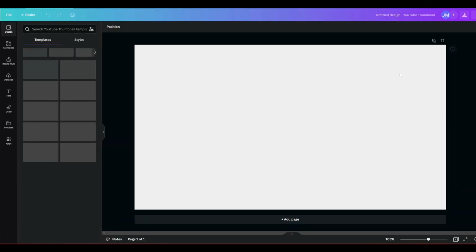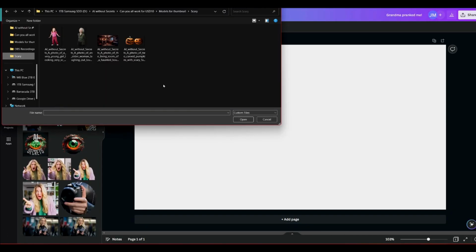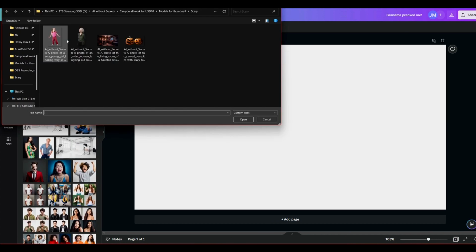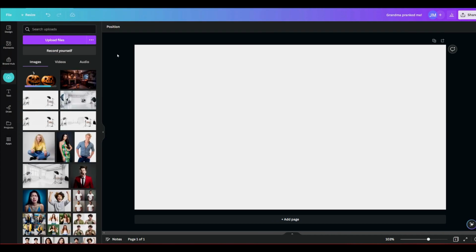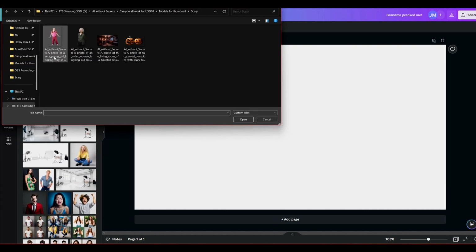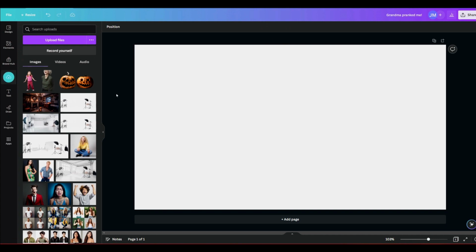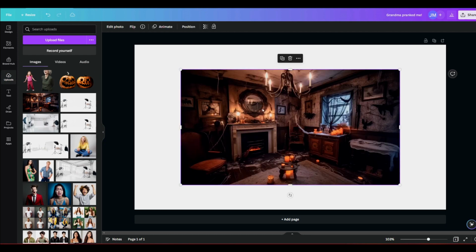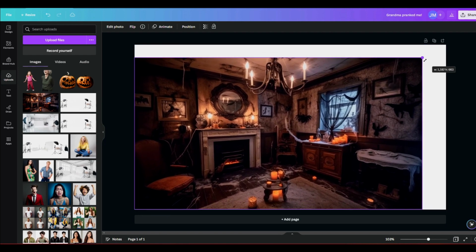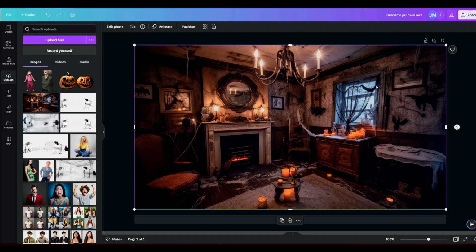We will now upload all of the images we created in PicWish to Canva so that we can include them in our montage. Then we will move them in the Canva page to determine their placement within the frame. We'll begin with the background, which is our image of Grandma's haunted living room, which she set up to surprise her granddaughter when she returned home from school. To do this, click on the image of the living room in the left sidebar and it will appear in the frame, then simply stretch its corners into place to cover the entire blank area. There. That is the background done.